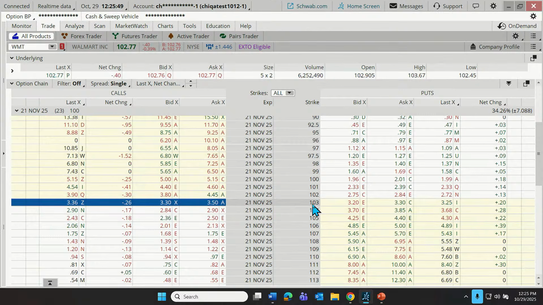But I want to talk about using combinations of these types of orders. Let's suppose that we were looking at buying a call and the trader already had in mind how much they were willing to risk of that initial investment. So with that 103 call, right now trading between 330 and 350, let's say we can maybe get that filled for 340. I'm going to put in an order to try to buy that call for $3.40 or less, and then we'll just hope that it goes up in price.